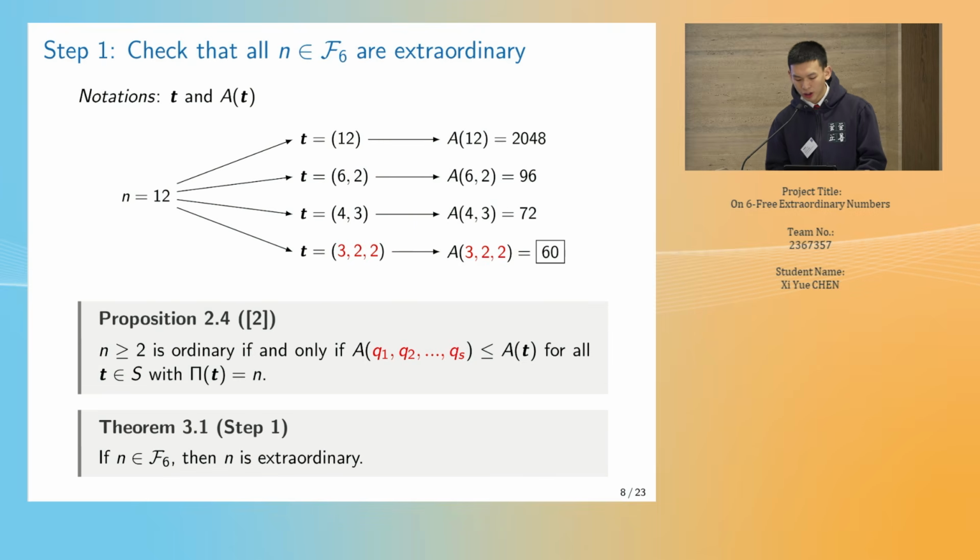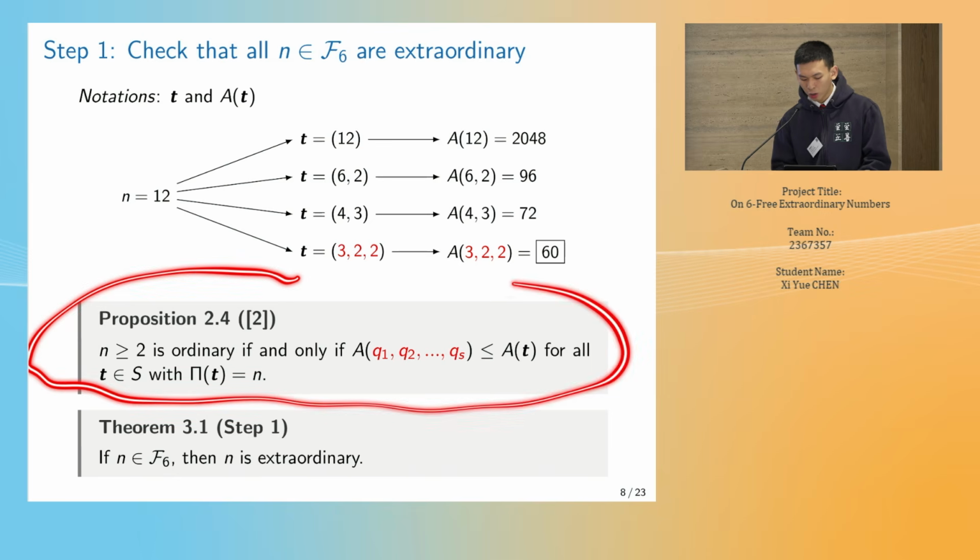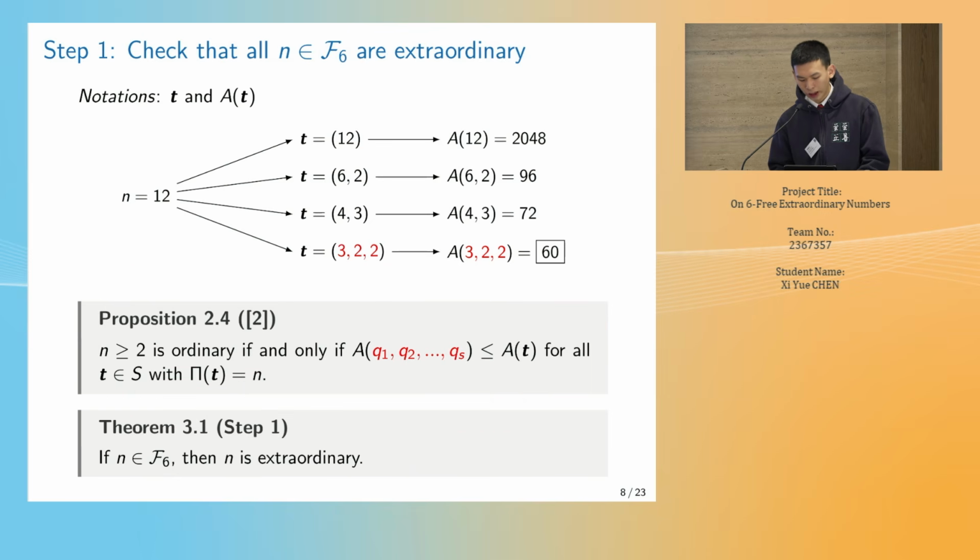Firstly, for each factorization of n, we can represent it by a descending sequence t. Then we can define the function a_t to be the least value of m having n positive divisors for such a factorization. Using this notation, we have Proposition 2.4, which gives an equivalent statement of ordinary numbers. It can be used to prove Theorem 3.1.